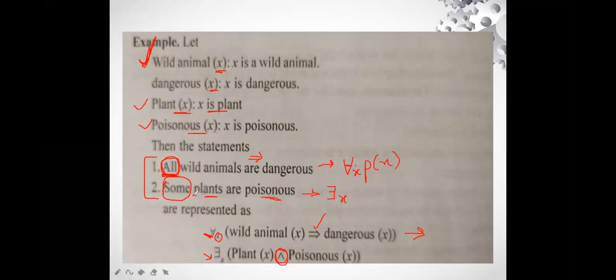If it would have been all plants are poisonous, then we would use the universal quantifier X, then plant X, implication sign, and then poisonous X. So this is how we define the simple statements in the form of symbolical representation.